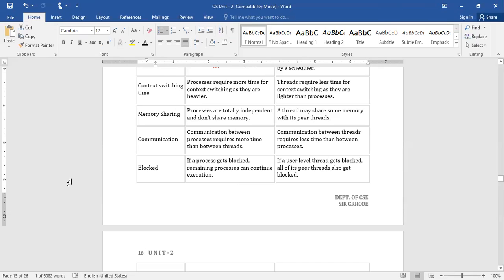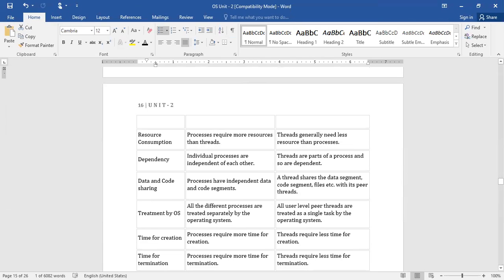They can continue their execution. Whereas in threads, if a user level thread gets blocked, all of its peer threads also get blocked, whatever subthreads it has, because user level threads are dependent. The threads are dependent, whereas the processes are independent.